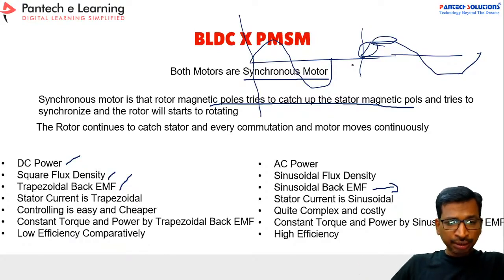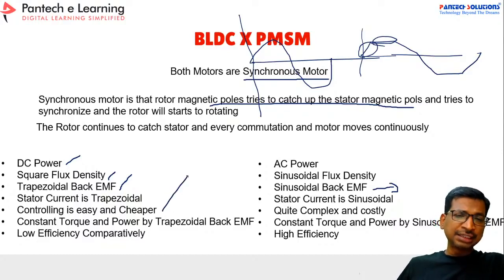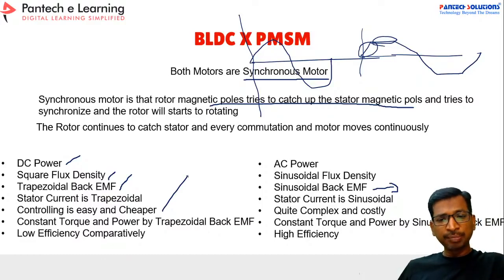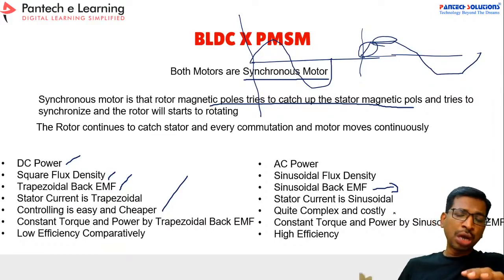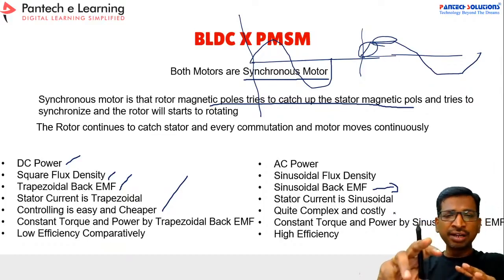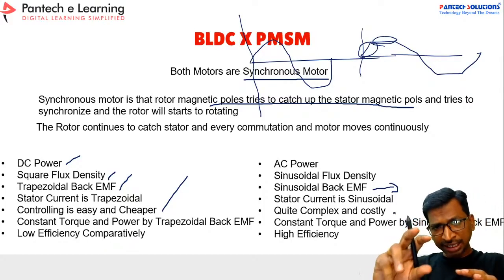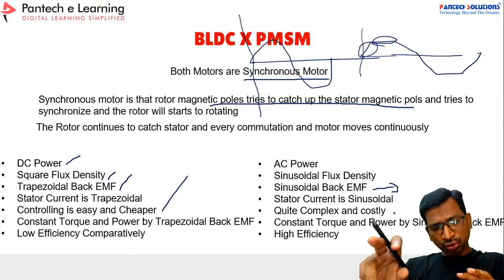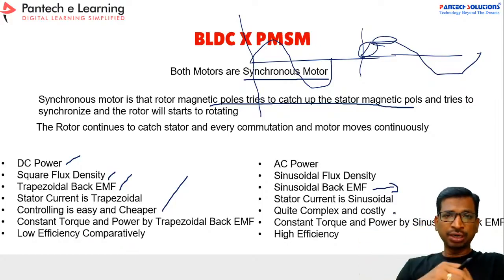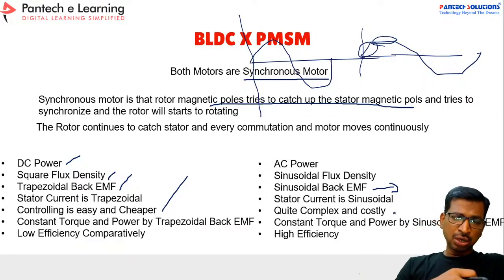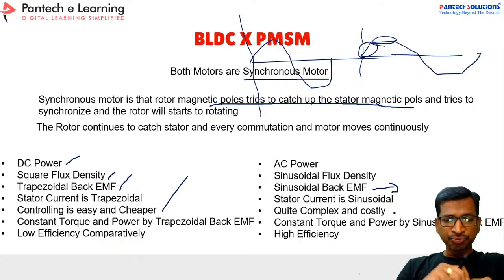And the next one: controlling the BLDC is less complex, whereas controlling the PMSM is quite complex. You have to keep calculating the rotor magnetic pole position, which you verify with a rotary encoder, or else you have to use Hall sensors to sense the rotor position, right?